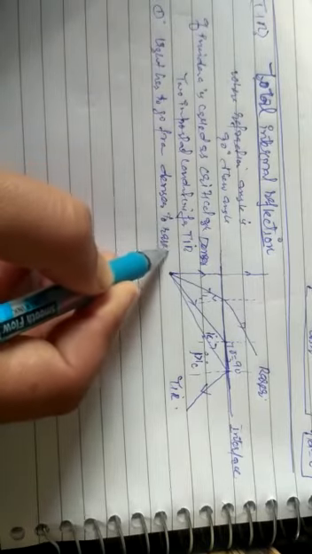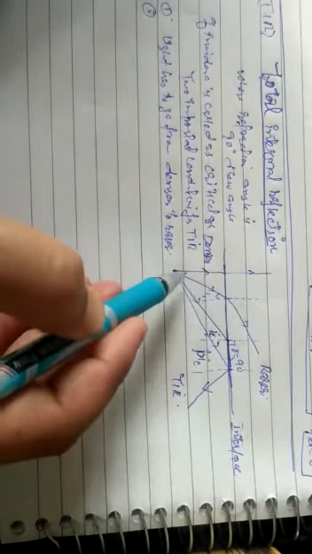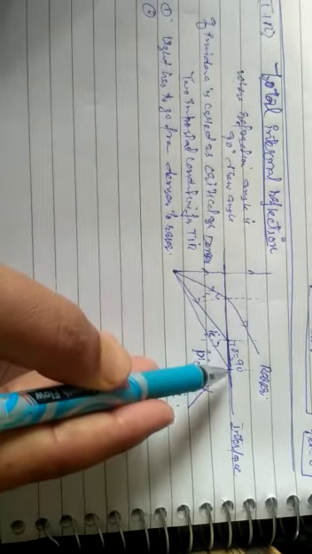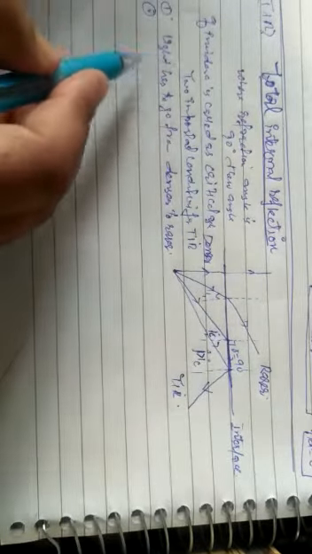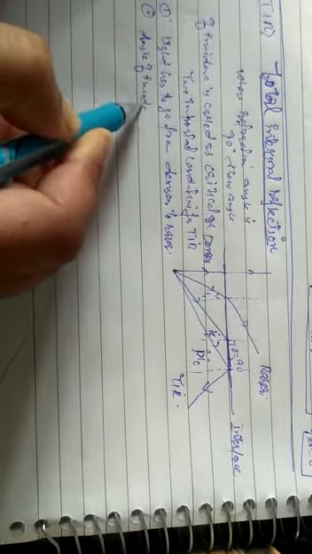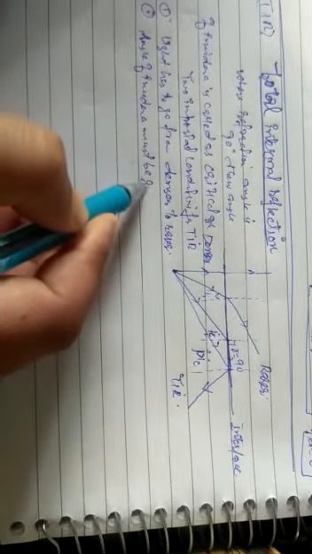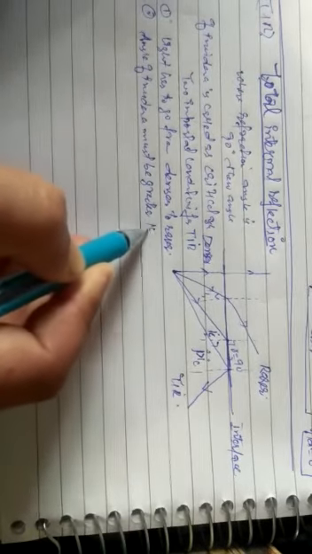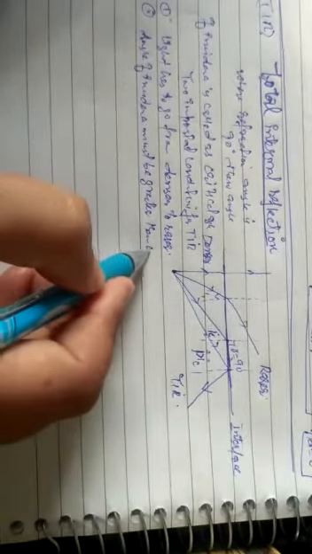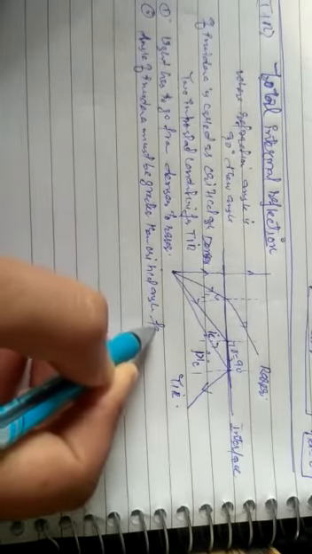And second: here the light goes from denser to rarer, and here it also goes denser to rarer, but no TIR takes place here, while TIR takes place there. So the second condition is that the angle of incidence must be greater than the critical angle for the pair of media.